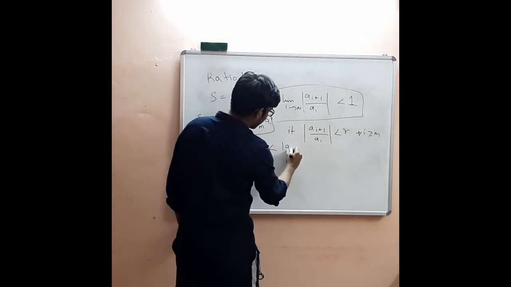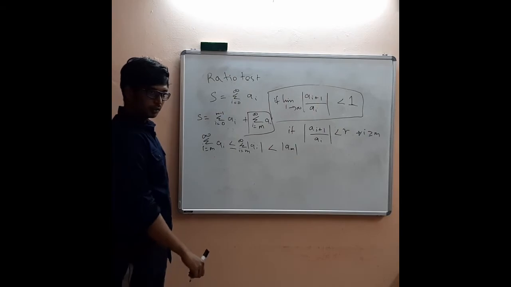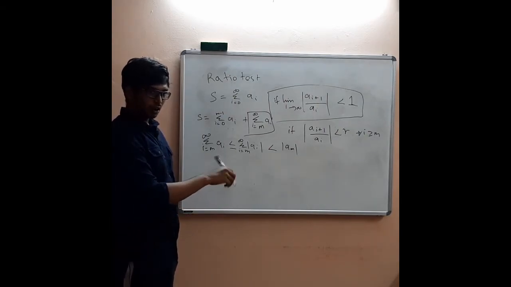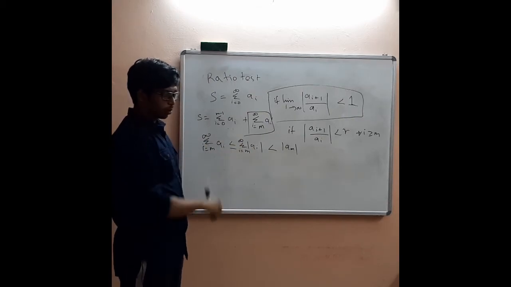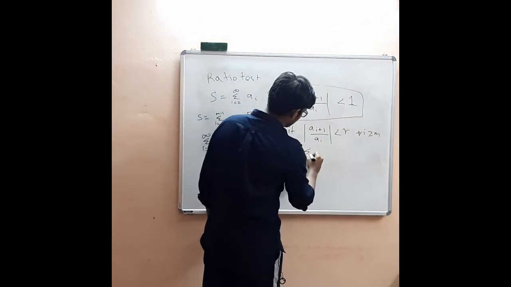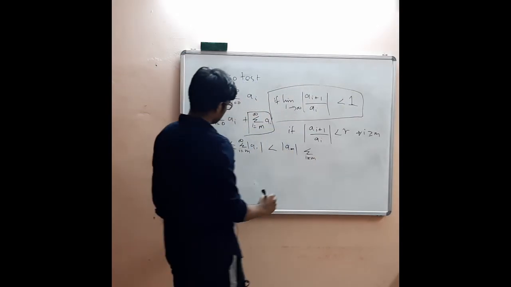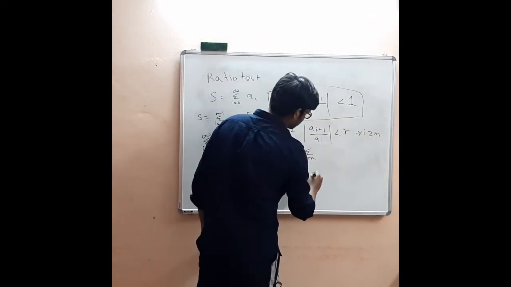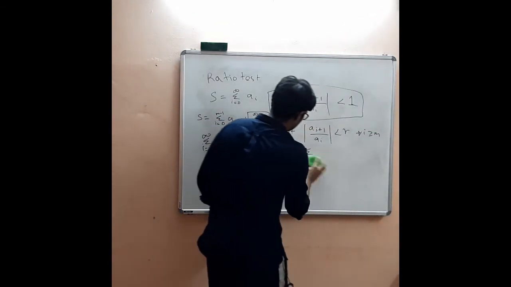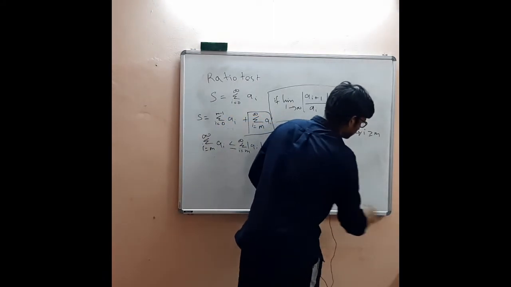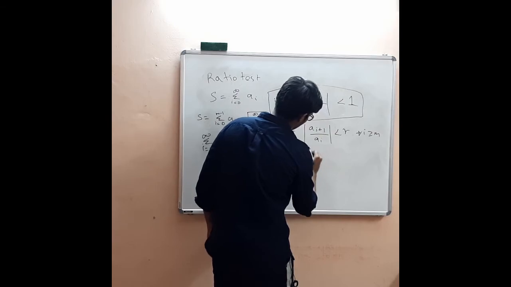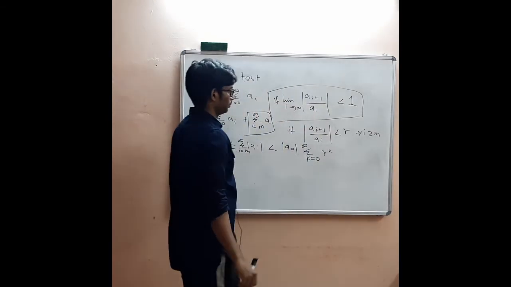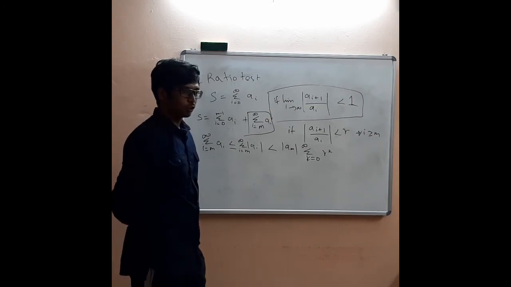You can take mod a_M as common everywhere, because a_k will be less than R to the power k into mod of a_M. So you take mod of a_M as common, and you will get summation k equals 0 to infinity of R to the power k. This is what you get.